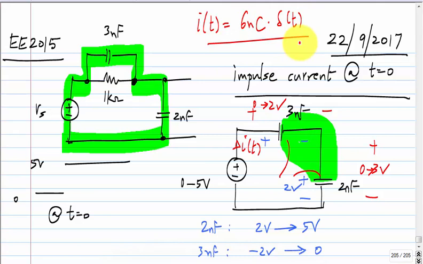That's the expression for the current, and that is unrelated to how much charge is there initially in the capacitors. Whether the 2 nanofarad capacitor initially was charged to 0 volts or 2 volts or any other voltage, this current will be the same. If the current is the same in a capacitor, what can you say about its voltages? The voltage change will be the same, right? Because the voltage change over an interval is the integral of current in that interval. So, if the current remains the same, the voltage change over that interval will be the same. It could well be that the initial voltage was different, so whatever voltage change was there gets added to it.